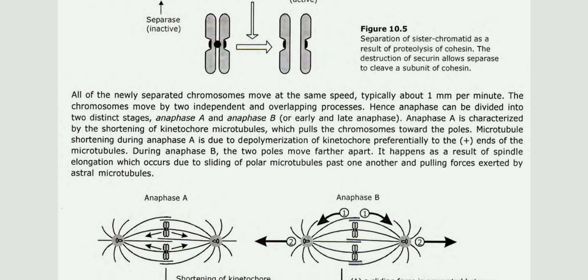Anaphase A is characterized by the shortening of kinetochore microtubules, which pulls the chromosomes toward the poles. Microtubule shortening during anaphase A is due to depolymerization of kinetochore microtubules, preferentially at the plus ends. During anaphase B, the two poles move further apart as a result of spindle elongation, which occurs due to sliding of polar microtubules past one another and pulling forces exerted by astral microtubules.